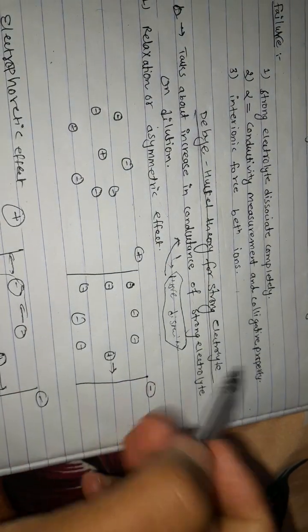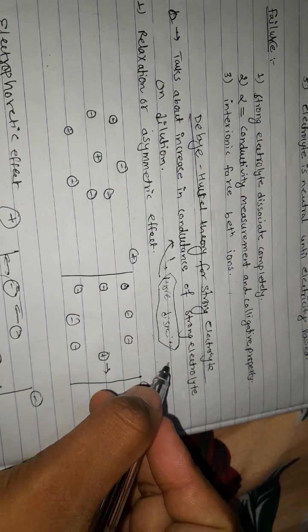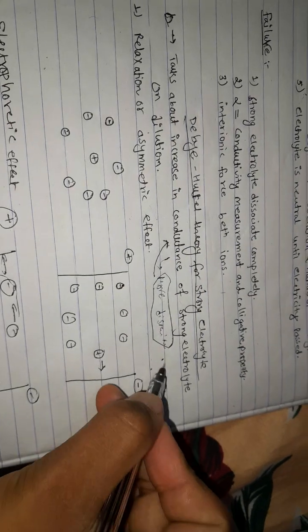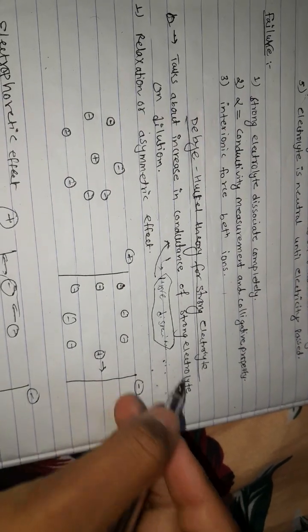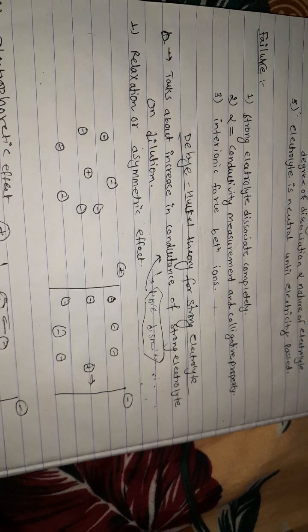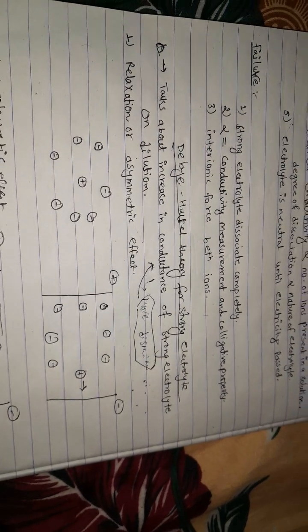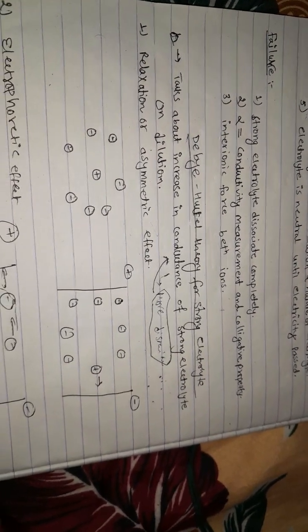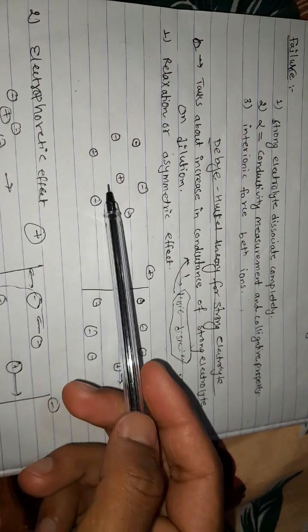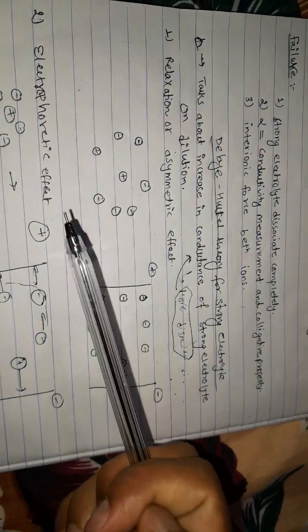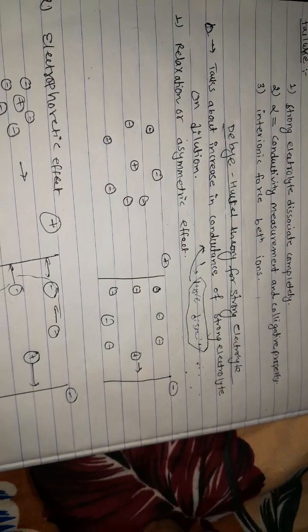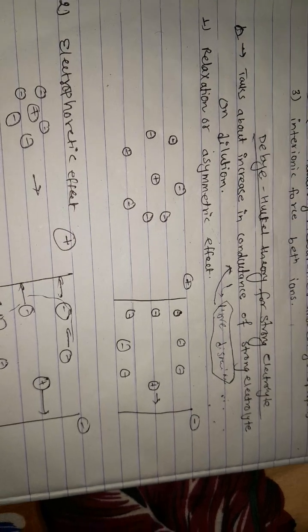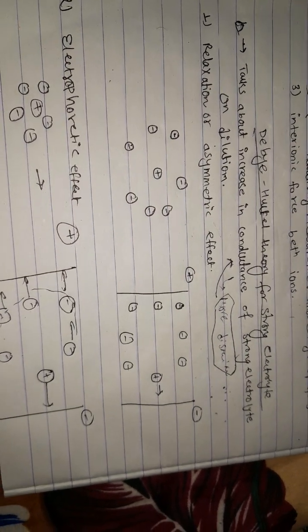On dilution, the molecules in a solution are far apart and have more space for mobility, which obviously increases conductance. So here are the two effects: the relaxation or asymmetric effect, and the electrophoretic effect, which is very important from an examination point of view.